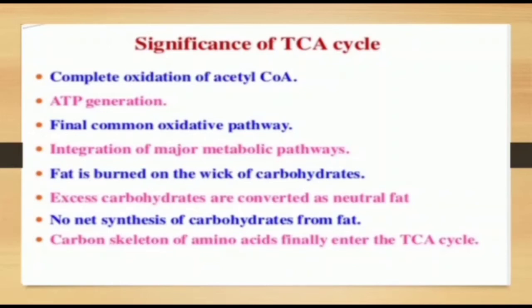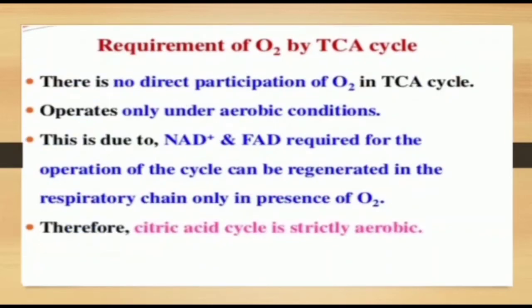Requirement of O2 by the TCA cycle: there is no direct participation of O2 in the TCA cycle, but it operates only under aerobic conditions. This is because NAD plus and FAD are required for the operation of the cycle, and they can be regenerated in the respiratory chain only in the presence of O2. Therefore, the citric acid cycle is strictly aerobic.